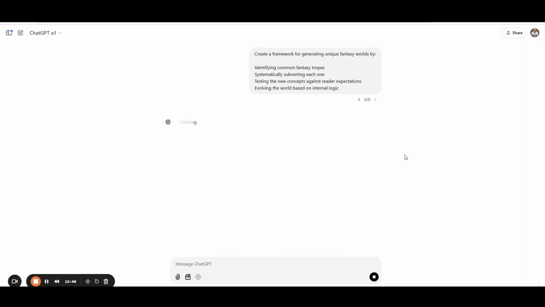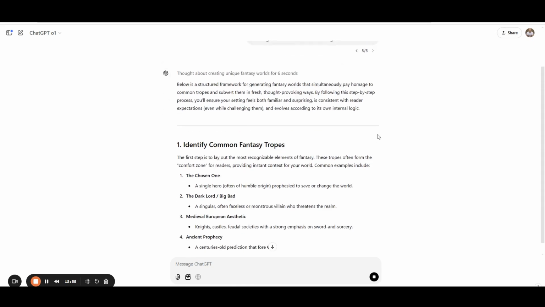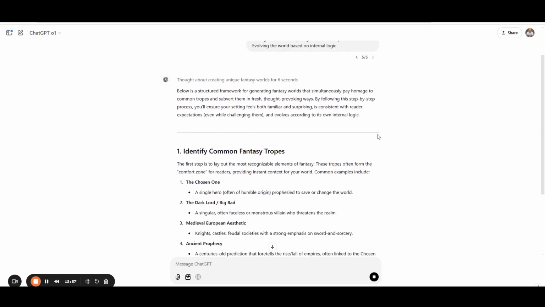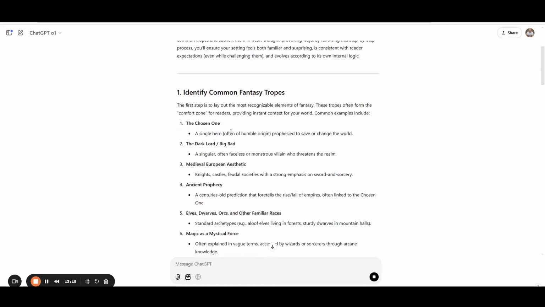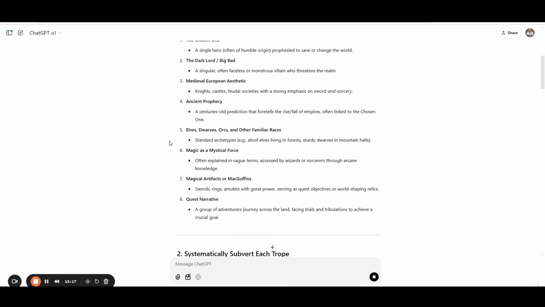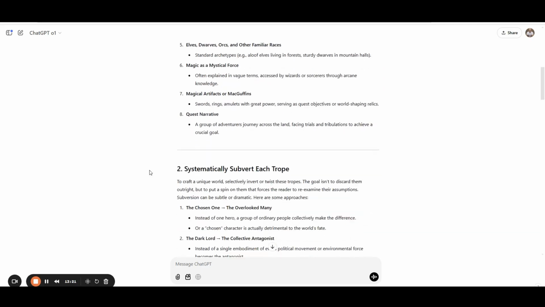We'll just go with the example that I gave in the prompt, and that is coming up with unique fantasy worlds. So here we've created a structured framework for generating fantasy worlds that pay homage to common tropes, but also subvert them in fresh, thought provoking ways. You can do this with your setting, with your characters, with your plots. So, number one, we have identify common fantasy tropes: the chosen one, ancient prophecy, elves, dwarfs, orcs, familiar races, magic as a mystical force, quest narrative.